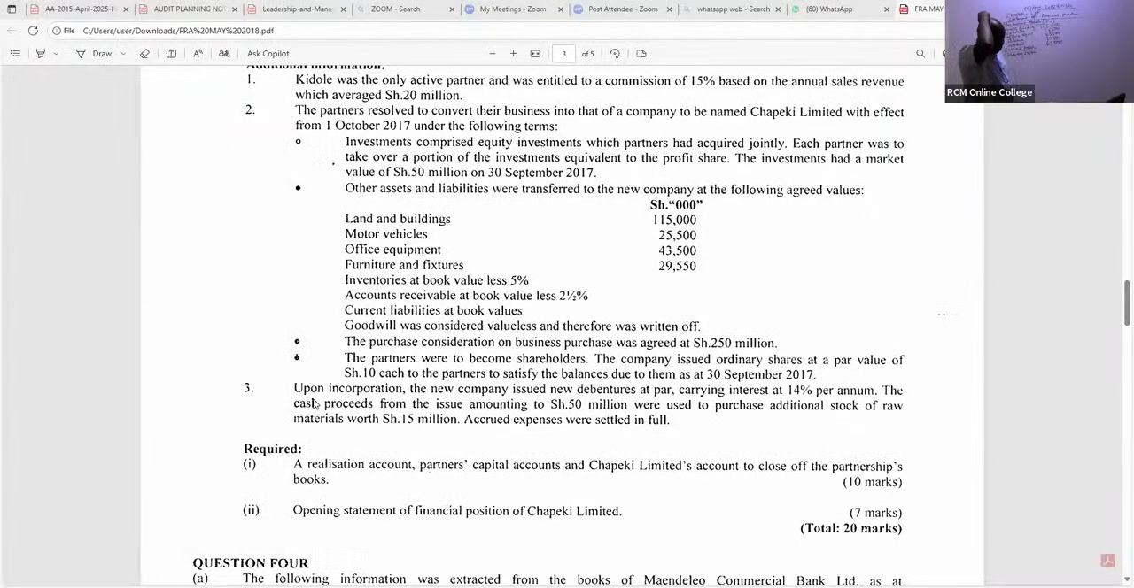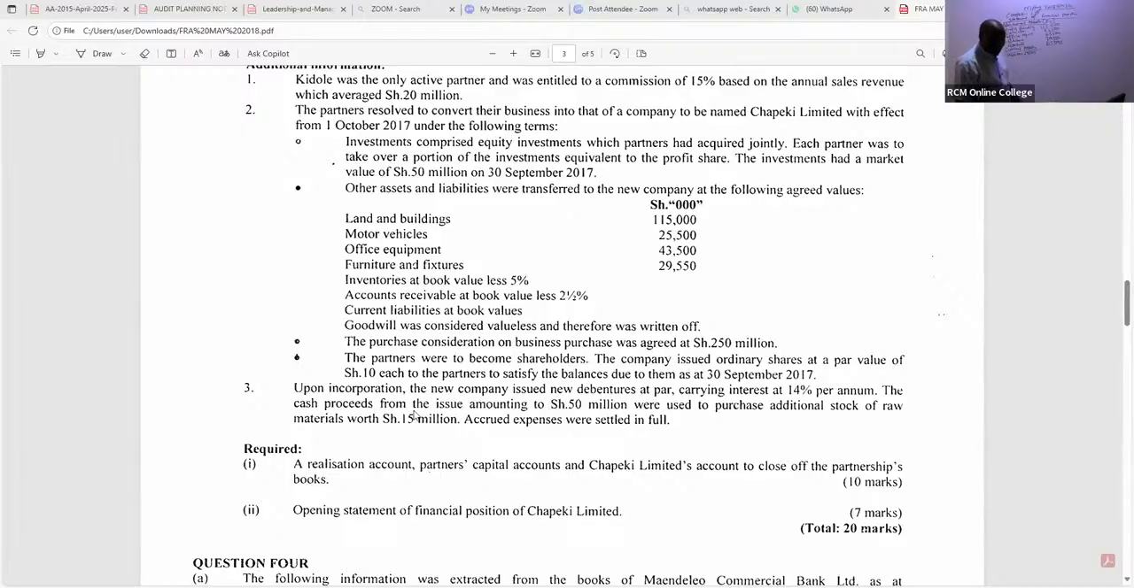There's a place we read here, note 3. Upon incorporation, the new company issued new debentures at par, carrying interest at 14% per annum. The cash proceeds from the issue, amounting to 50,000, were used to purchase additional stock of raw materials. Raw materials are inventory, worth 15 million.